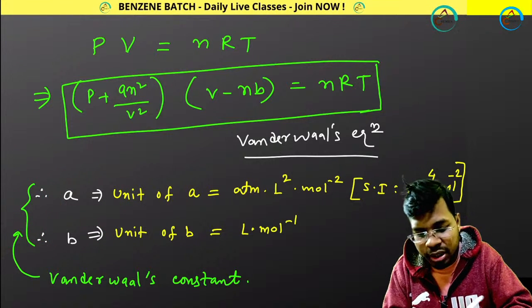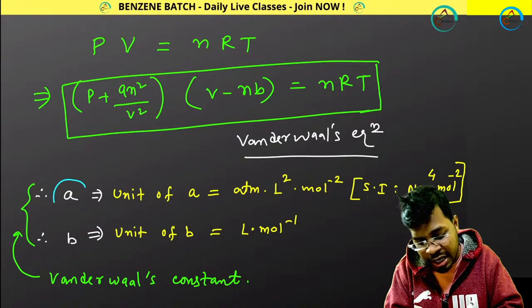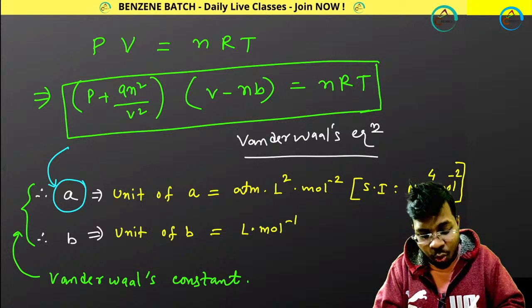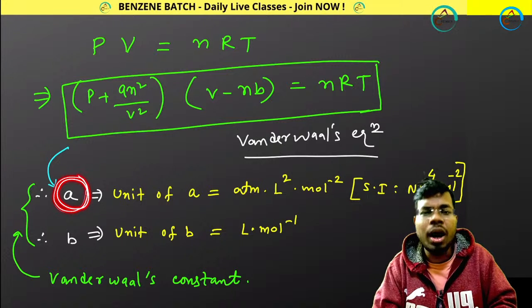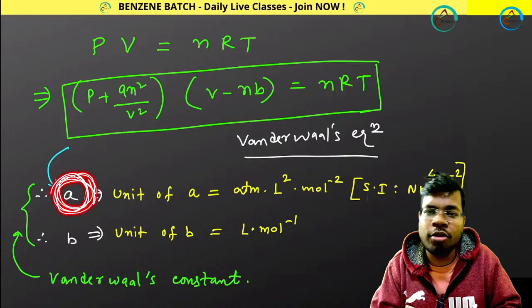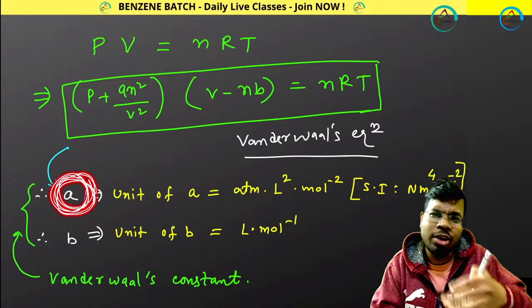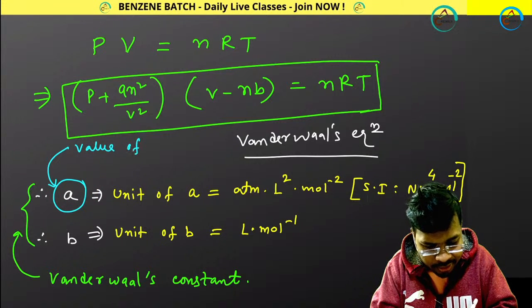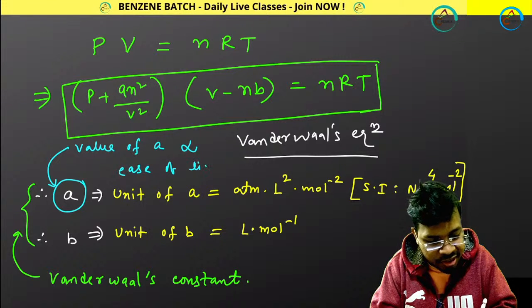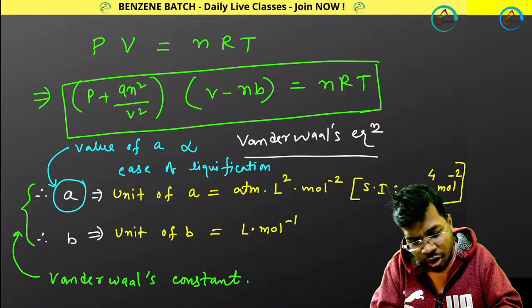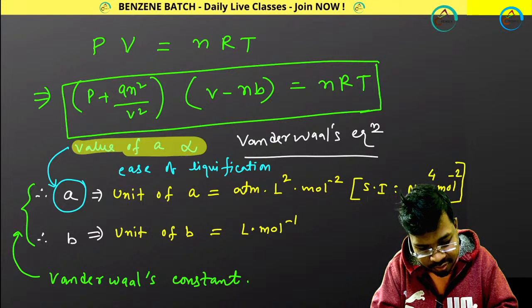Here one thing is very important that I want to tell you. What does the a term represent? If the value of this Van der Waals constant a is more, what will be the conclusion? The value of a is actually proportional to ease of liquefaction. Remember this point.